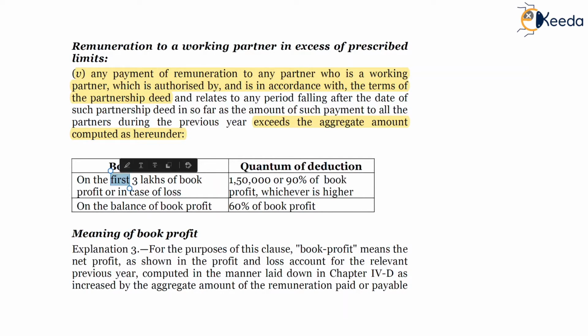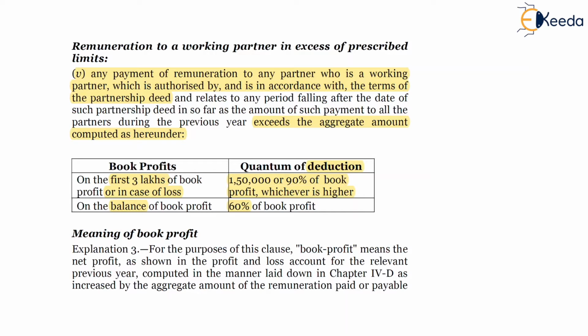On the first 3 lakhs of book profit, or in case of a loss, 1,50,000 or 90% of book profit, whichever is higher, is the quantum of deduction. On the balance, 60% of the book profit is the amount of deduction which is allowed to the firm. So this was the cap.